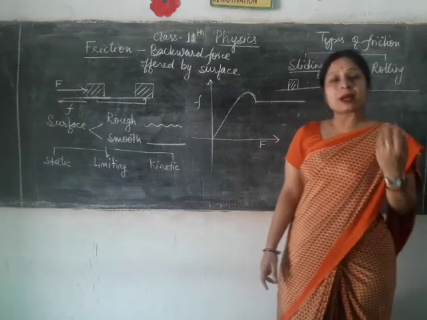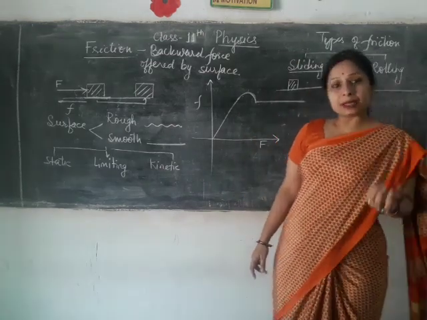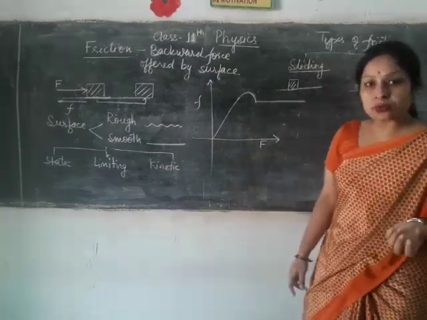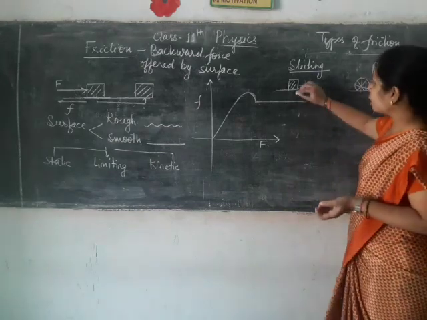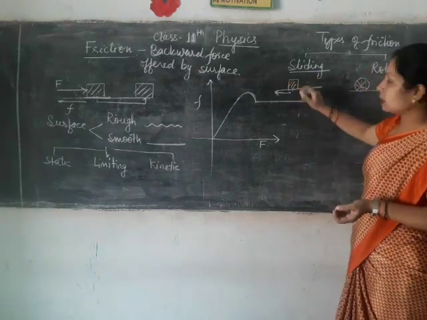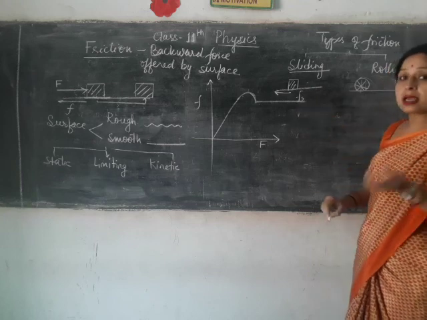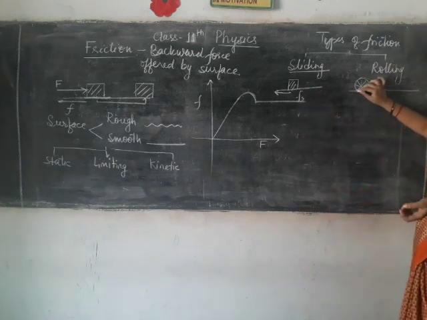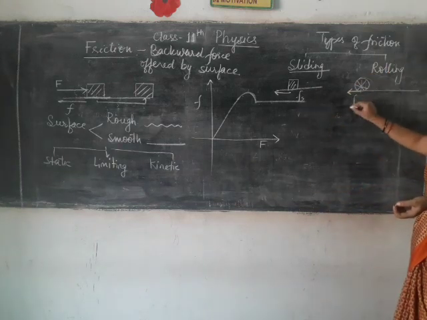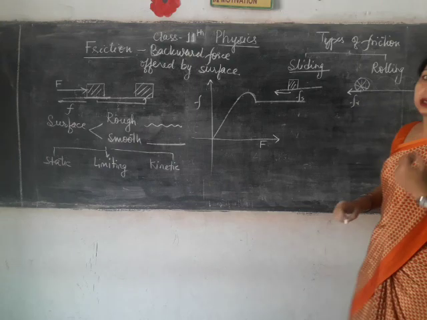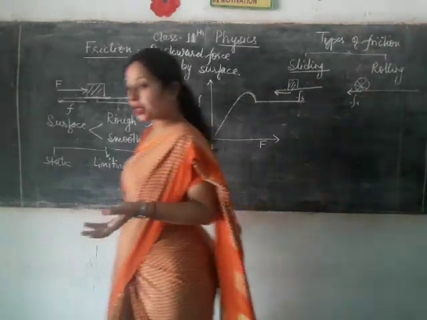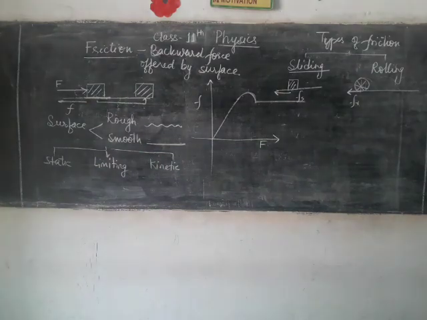So in sliding friction, more force is applied and hence the friction will be more. That is your sliding friction. And when you are rolling an object, then the friction applied on the body, that is your rolling friction, will be less because the structure and the surface both support the particular object.